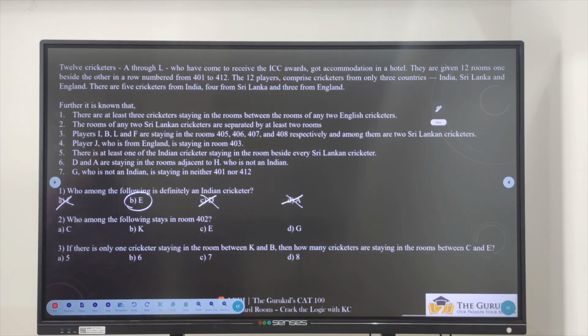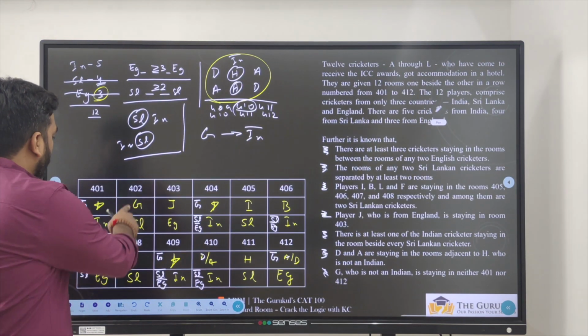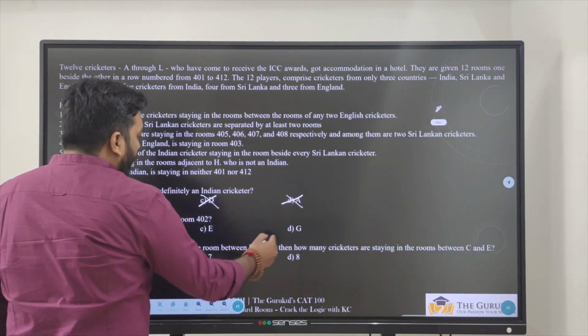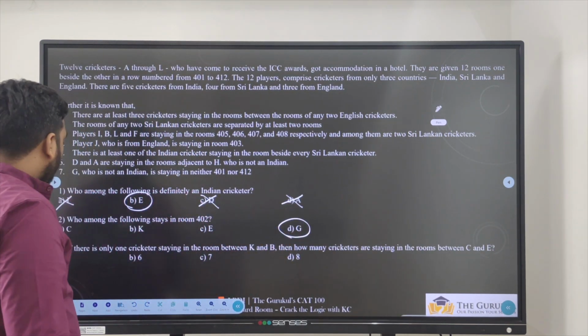Who among the following stays in room number 402? We already got that directly. 402 is occupied with Sri Lanka and that person is G.